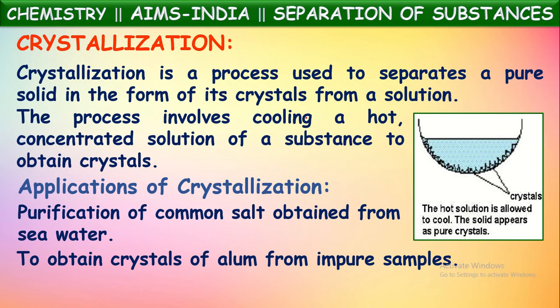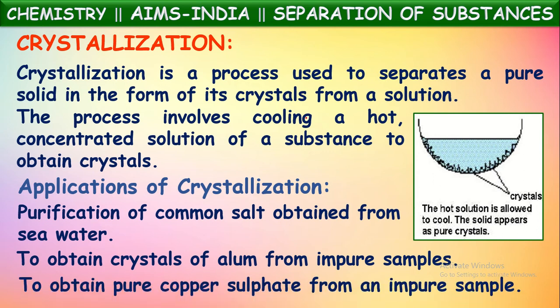Yes, not only common salt, even alum is also separated from its highly concentrated solution by crystallization, and even to obtain pure copper sulfate from an impure sample. Copper sulfate is also separated from impurities by the process called crystallization.